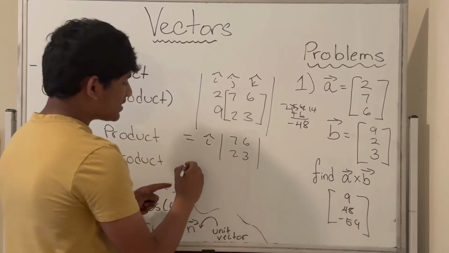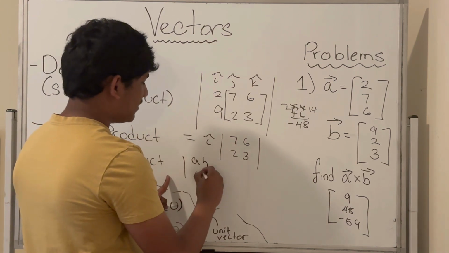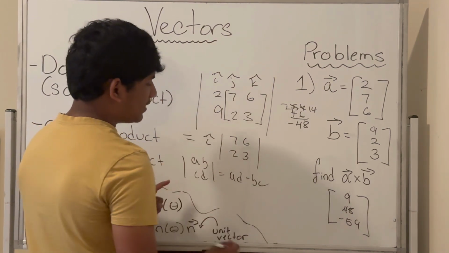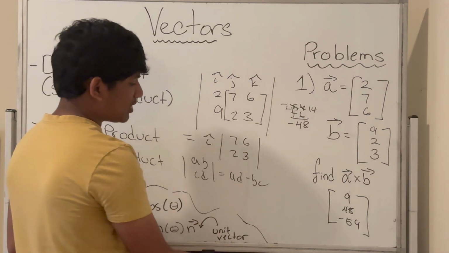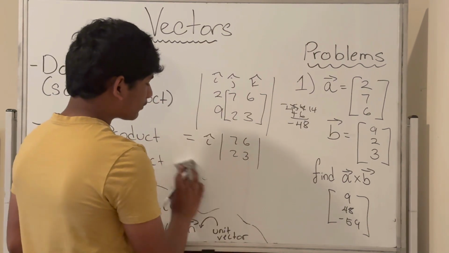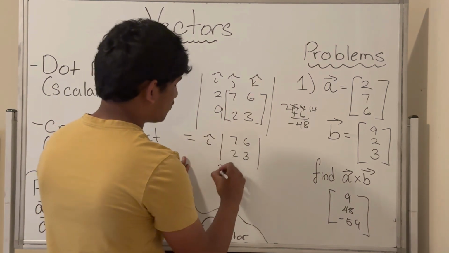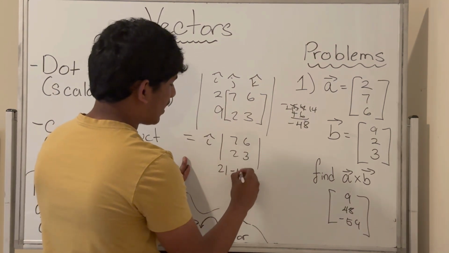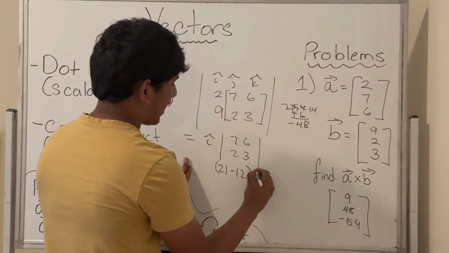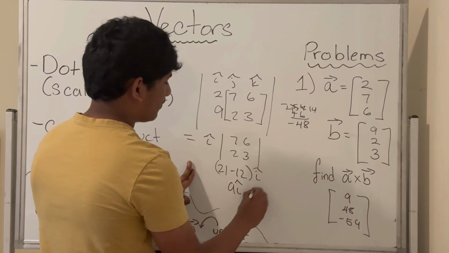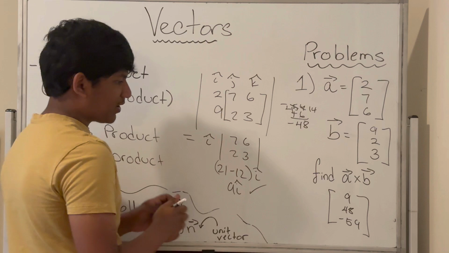Now to find the determinant of a 2x2 matrix A, B, C, D, that's just AD minus BC. AD in this case is 7 times 3, that's 21, 21 minus 12 times i hat, which just becomes 9i hat. Therefore, we got the first part correct.